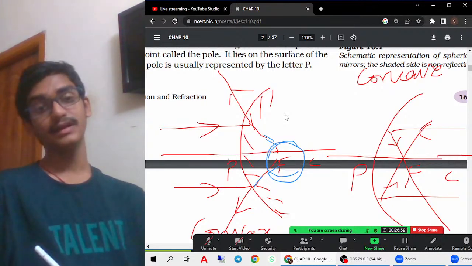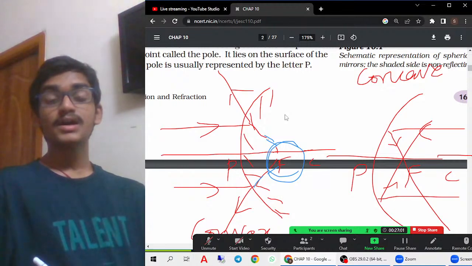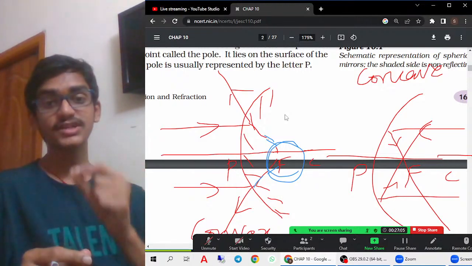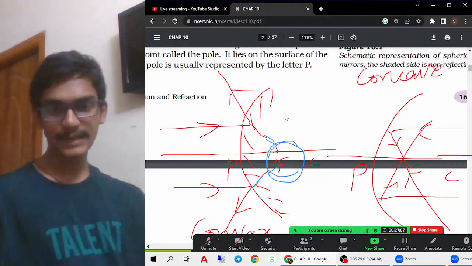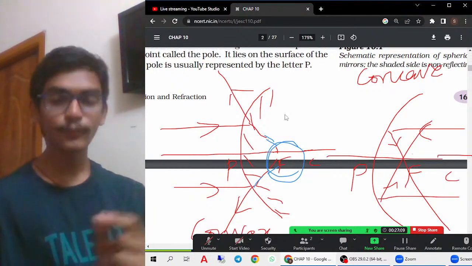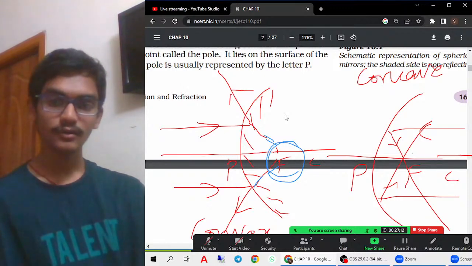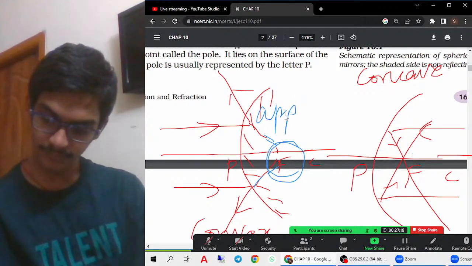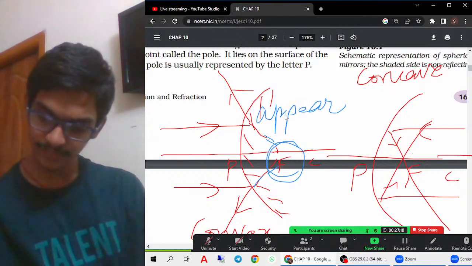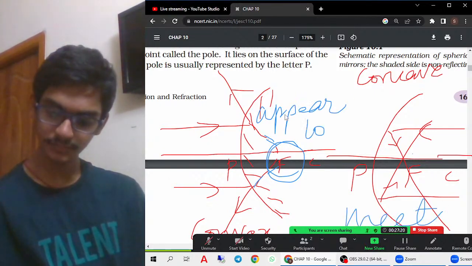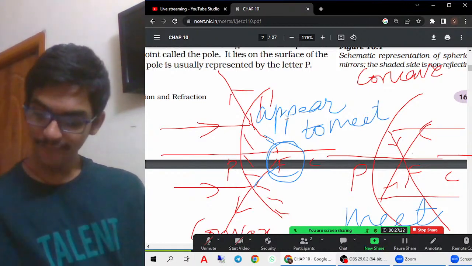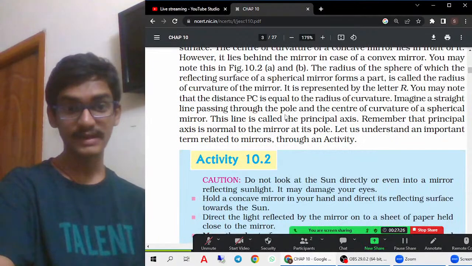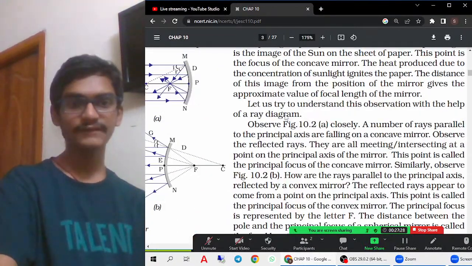Whereas for a concave mirror, the principal focus is when the light rays strike the mirror, they meet at a point. Perfectly, they'll meet at a point. That point is considered to be the principal focus of a concave mirror. So they'll appear to meet for convex, and here they'll perfectly meet at a point. That is the principal focus of a concave mirror and convex mirror respectively. With that we complete this one.